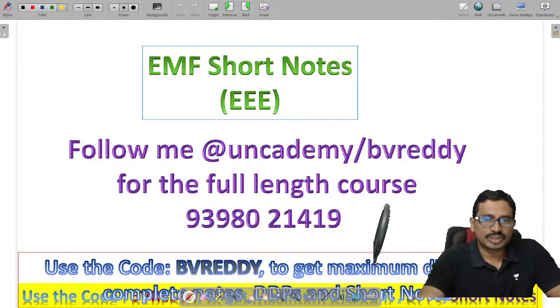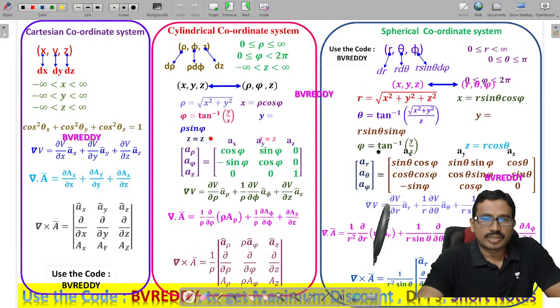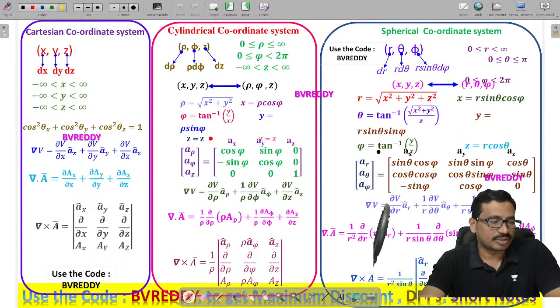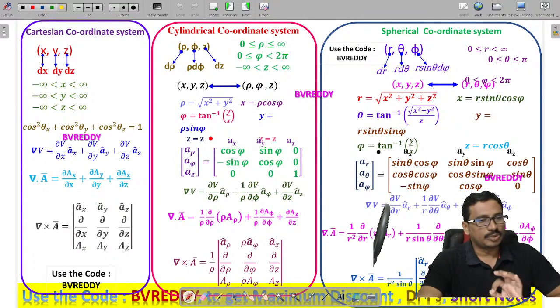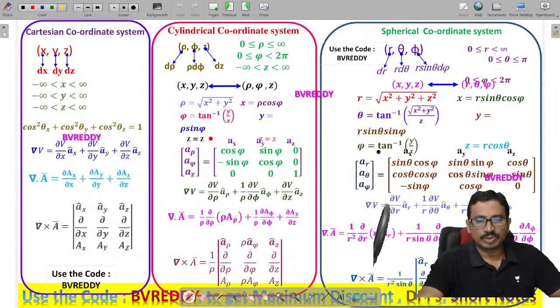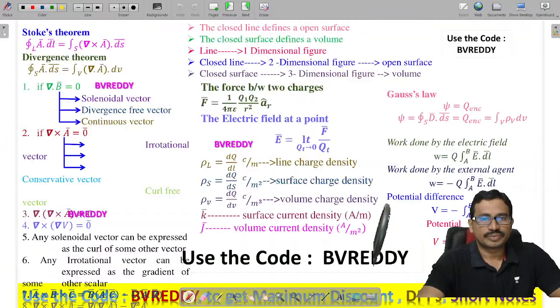I'll just show you a glimpse of the short notes I have prepared. I have taken a lot of care to prepare these short notes. Have a look at them briefly, and once everything is complete, I will upload them after the class in the community section. You can download and access the short notes. These are the short notes I have prepared.